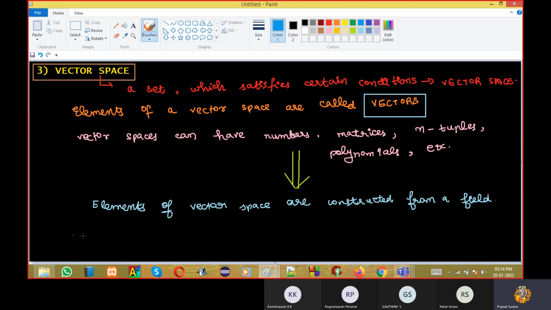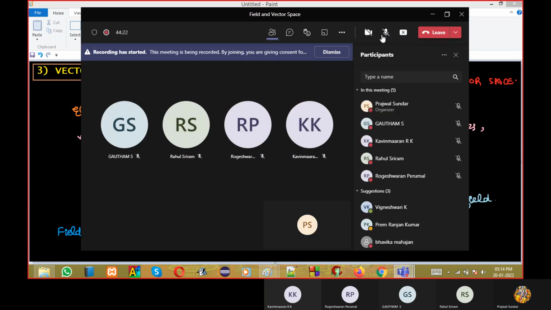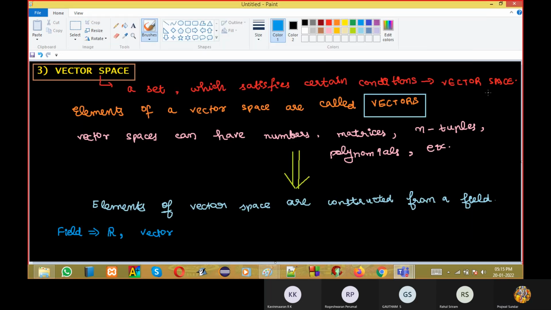See, for example, suppose I'm saying field is R, and I'm saying vector space is 2 into 2 matrices.